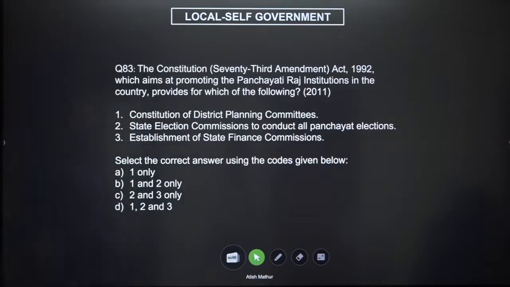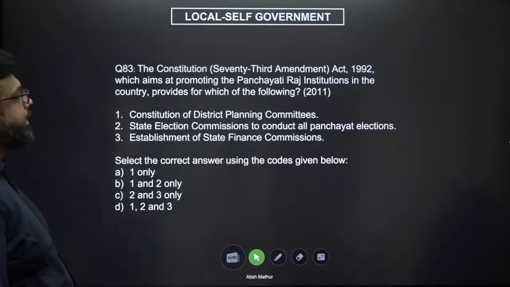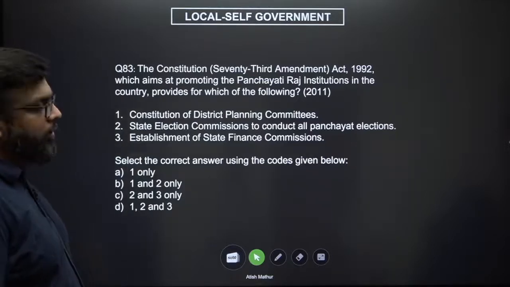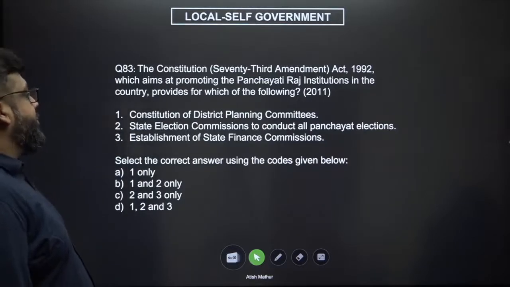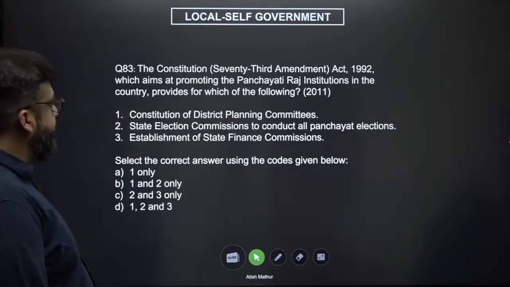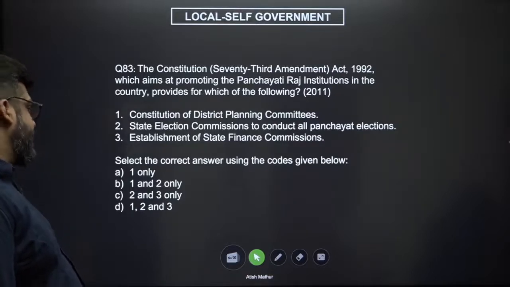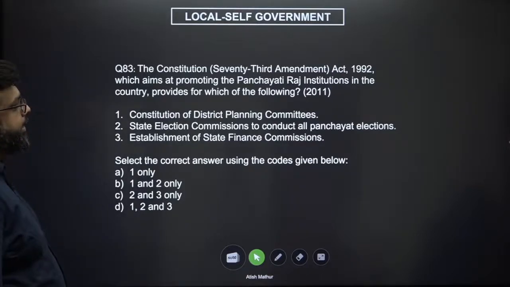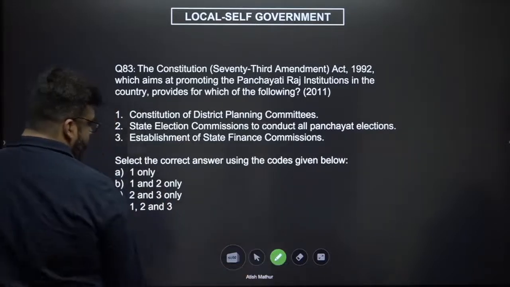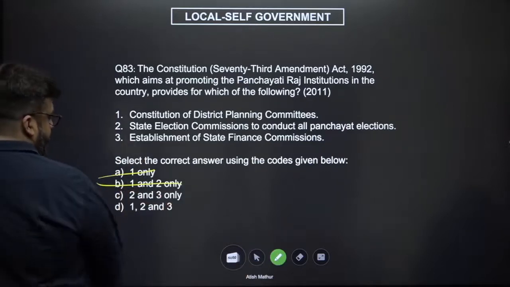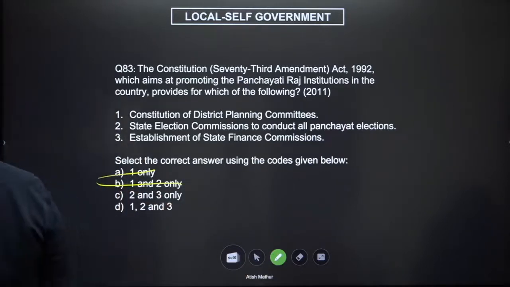83. The Constitution 73rd Amendment of 1992, which aims at promoting the Panchayati Raj institutions in the country, provides for which of the following? Constitution of District Planning Committees, State Election Commissions to conduct all Panchayati Raj elections, establishment of State Finance Commissions, right? So State Finance Commission is definitely true. It is an essential body that has to be constituted. So any option which does not have 3 in it is removed. So it's either 1, 2 and 3 or 2 and 3. Now let's look at this option and see what we can come to a consensus with.